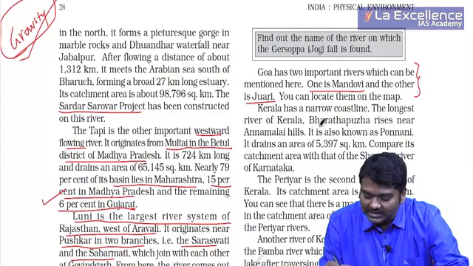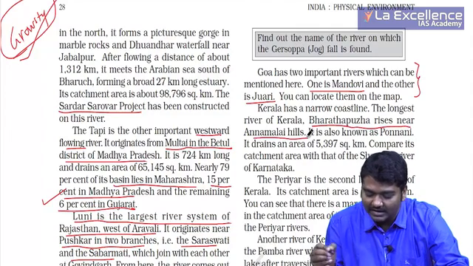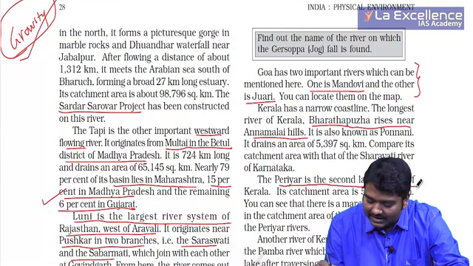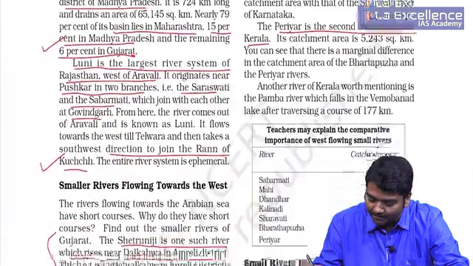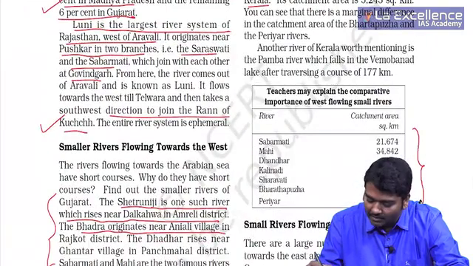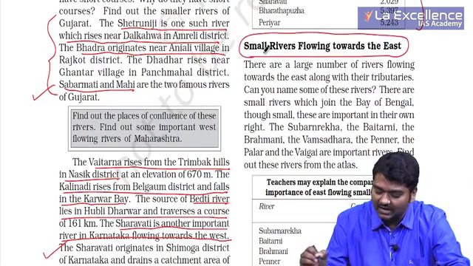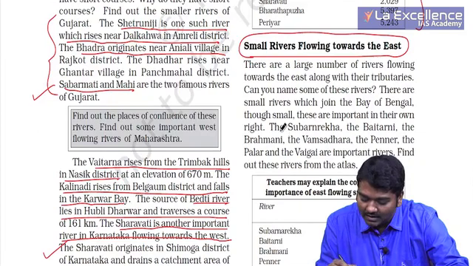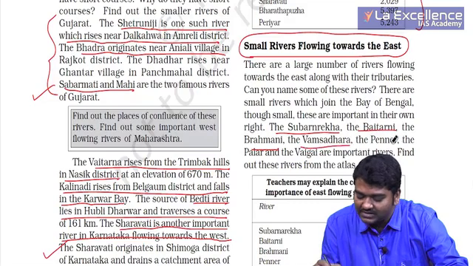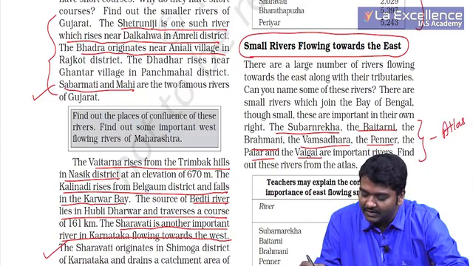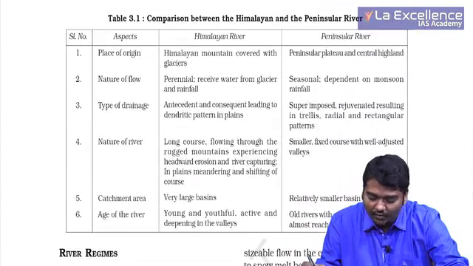Kerala has some of the longest, like Bharatapuzha, which rises near the Annamalai hills, right? And then you have Periyar, the second largest river system of Kerala. Please try to remember these. Some of the small rivers flowing towards the east, if you have to see, are Subarnarekha, Brahmani, Baitarani, Vamsadhara, Pennar, Palar, Vaigai. I want you to note them in your atlas. Please try to read them in your atlas once. More than enough, no need to worry.